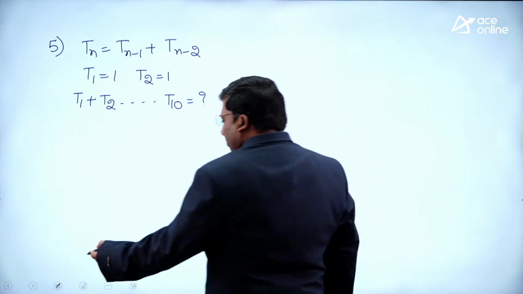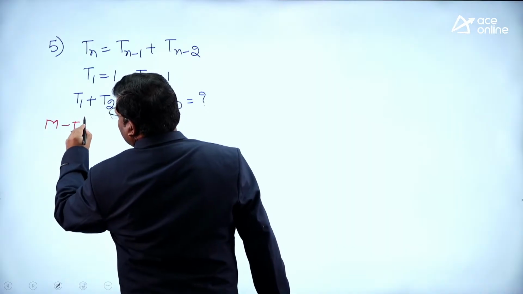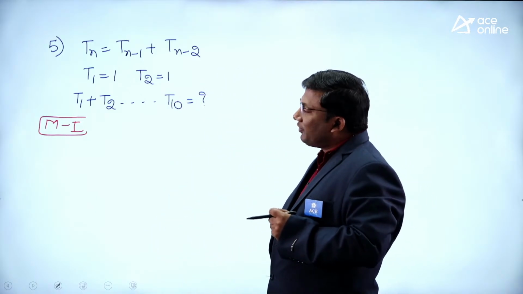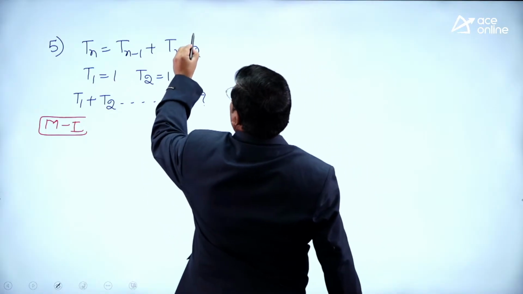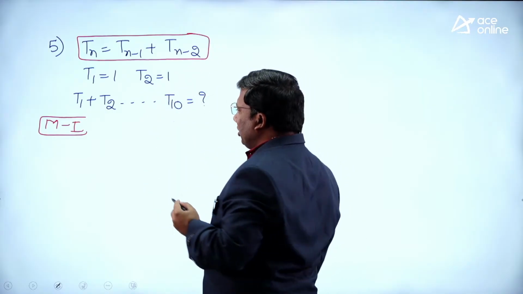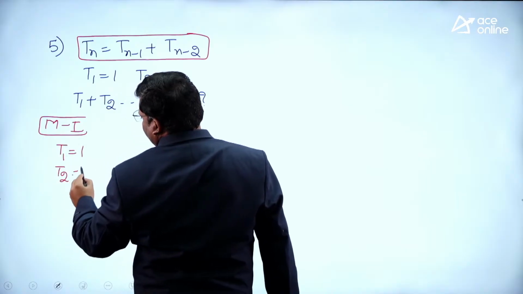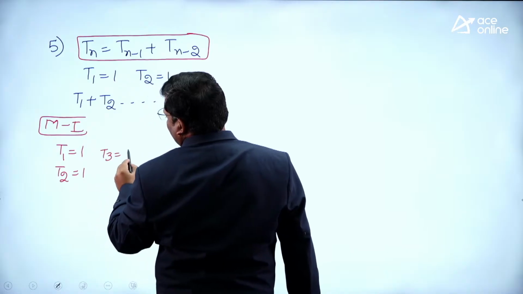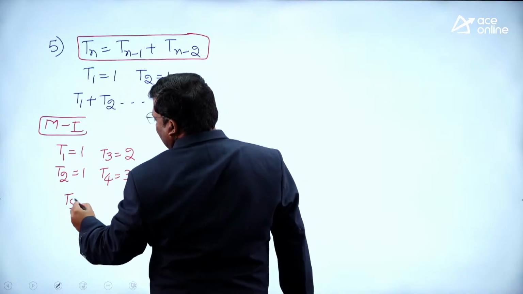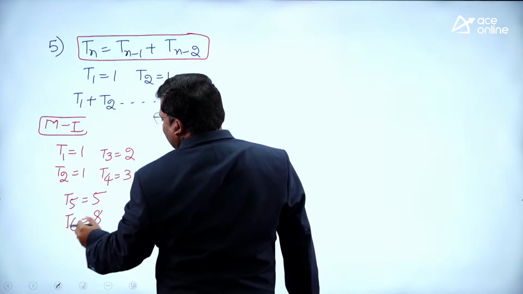Most students make the biggest mistake of using some stupid approaches and wasting their time. They will say it is a difficult question involving a lot of calculation. Tn equals Tn minus 1 plus Tn minus 2. T1 is 1, T2 is 1. T3 is T2 plus T1, 1 plus 1, 2. T4 is T3 plus T2, 3. T5 is 2 plus 3, 5. T6 is 5 plus 3, 8.